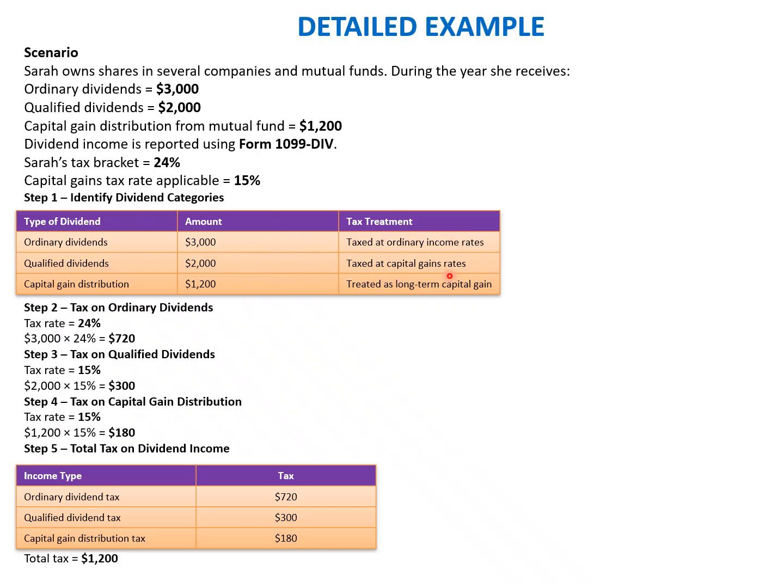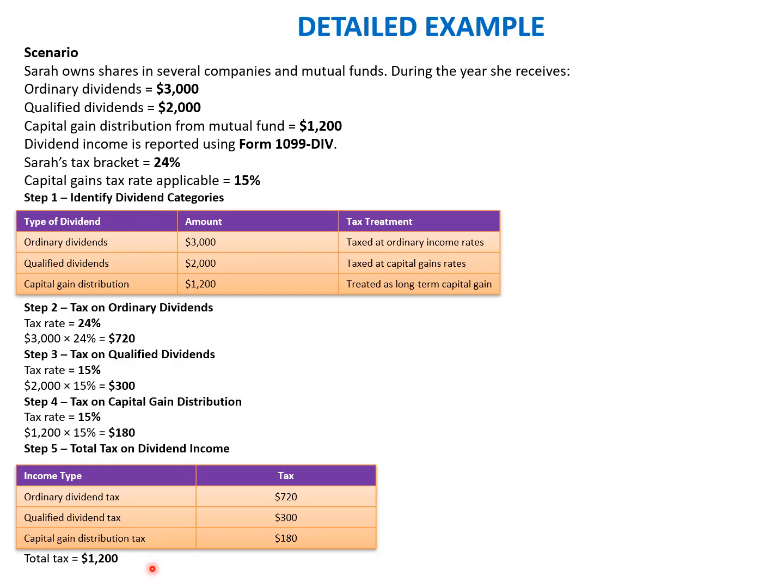Qualified dividend will be taxed at the capital gain tax rate, and the capital gain distribution will be taxed at the long-term capital gain tax rate. Step two is the calculation of the tax, which is tax on the ordinary dividend, at the 24% tax bracket applicable to Sarah. 15% will be used for the qualified dividend and the capital gain distribution. So that is the total tax here: ordinary dividend tax, qualified dividend tax, and the capital gain distribution tax. Total tax is 1,200 rupees.